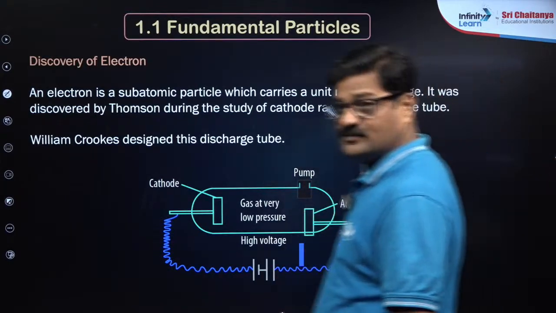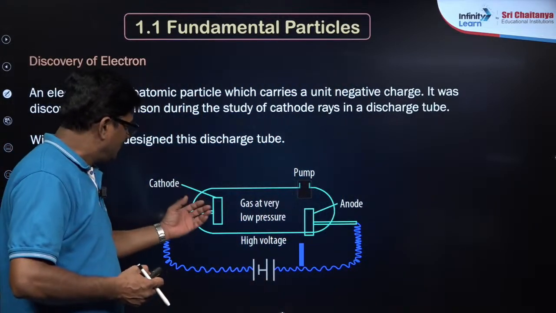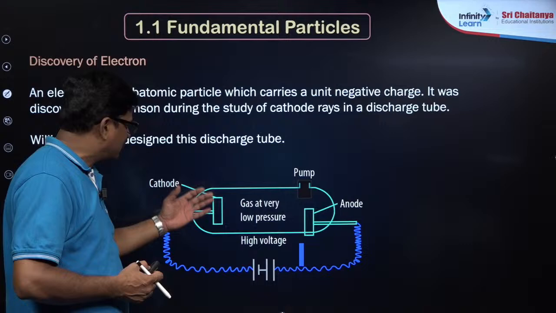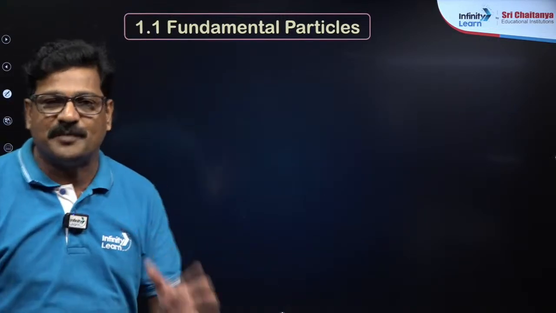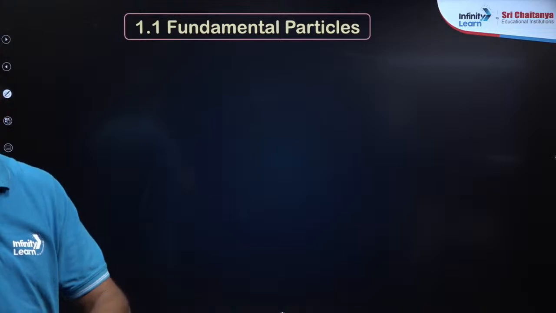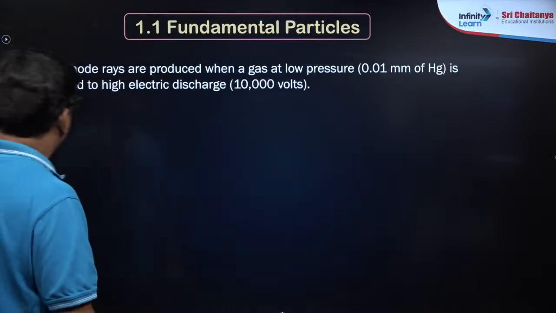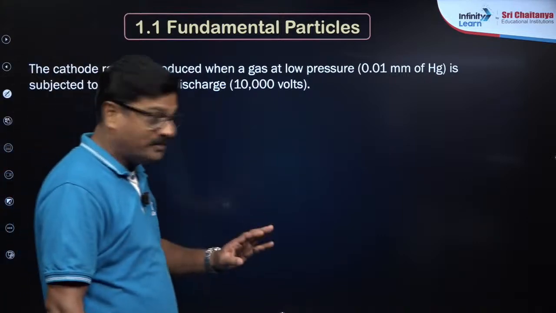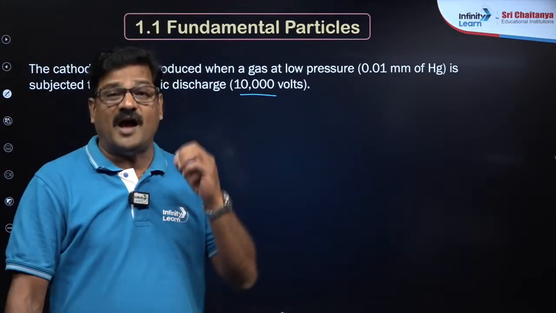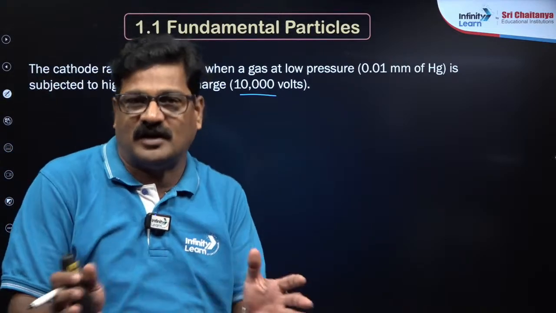So when the gas is subjected to a high voltage, what happens? A glow is observed from the cathode to the anode. Those particles are studied and are called cathode particles or cathode rays. Cathode rays are produced when a gas at very low pressure is subjected to high voltage. Actually, gases do not conduct electricity.